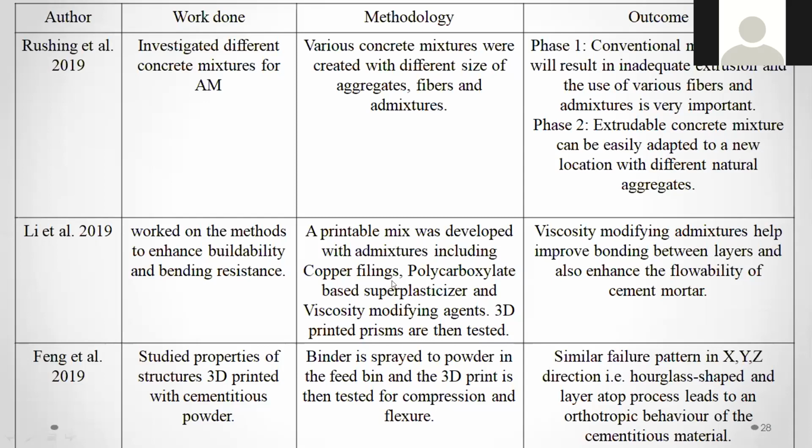See, these are the materials that are used. The outcome of that: viscosity modifying admixtures help improve the bonding between the layers and also enhance the flowability of the cement mortar.